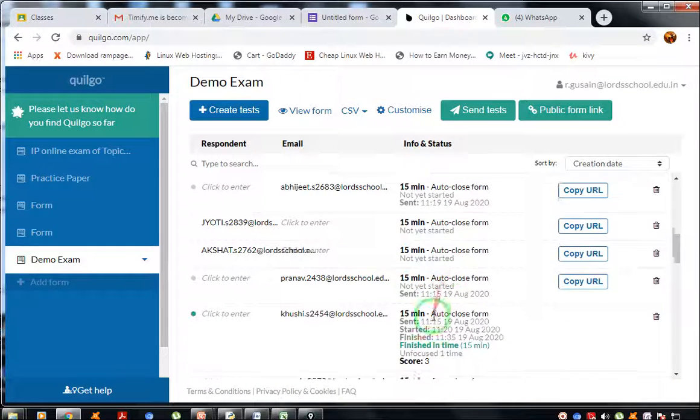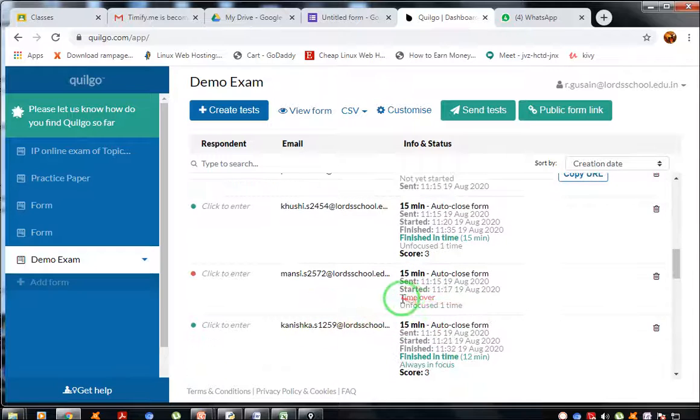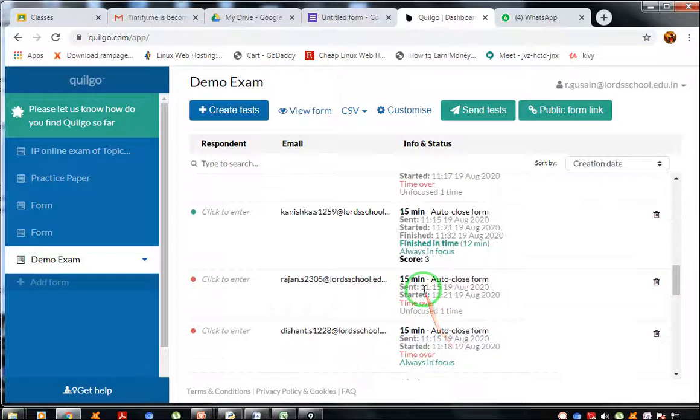Auto close, not finished, unfinished. Mansi, time is over. Within time you have to complete it. The time is over, so you didn't finish on time, so it's written over here as time over. Finished in 12 minutes, always in focus.